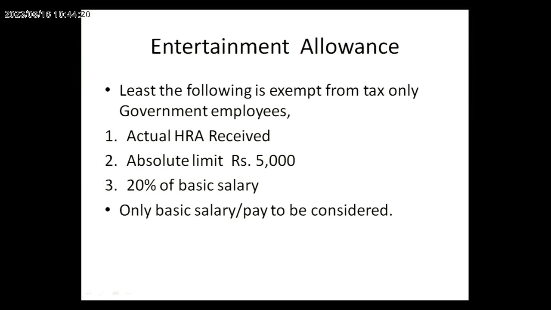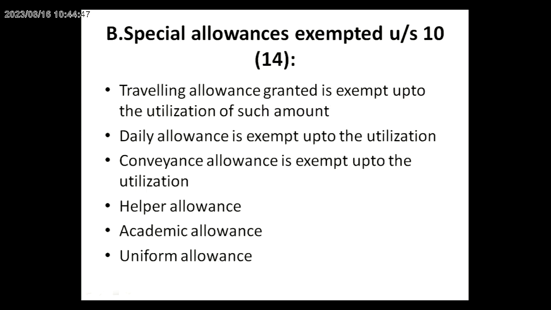That is, they have three provisions: actual entertainment allowance received, absolute amount of 5,000, and 20% of basic salary. Out of three, the least amount is exempt. Maximum 5,000 is exempt for government employees. So suppose the government employee receives an entertainment allowance of rupees 50,000 a year, they have exemption up to rupees 5,000. The remaining 45,000 is taxable EA.